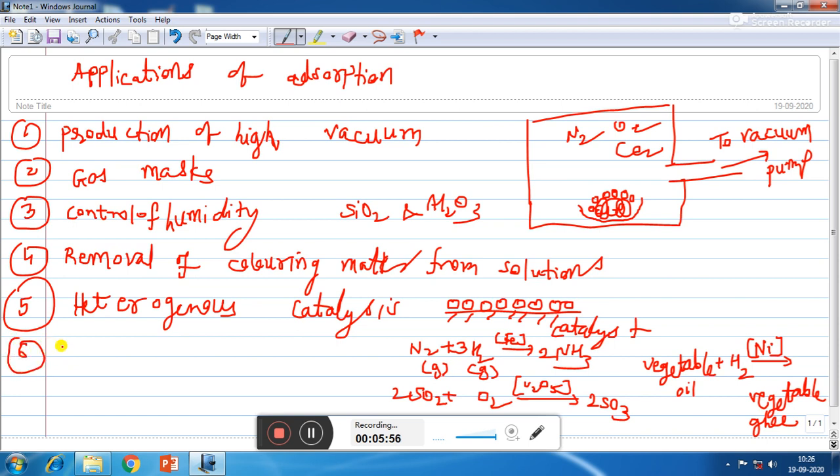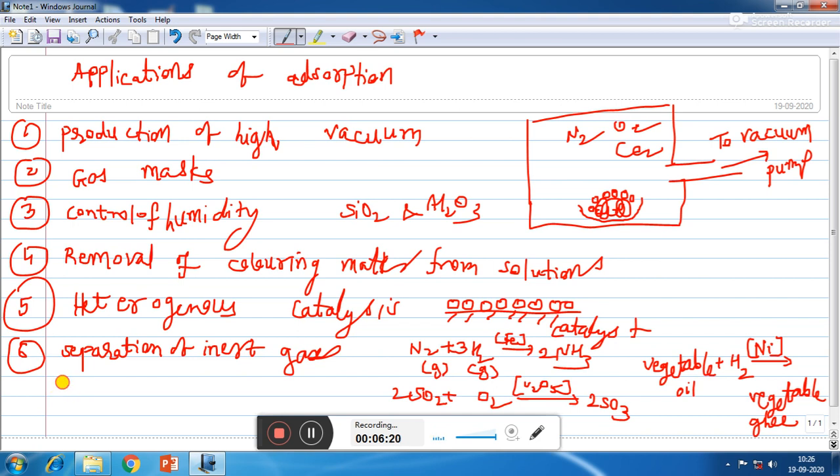Number 6, separation of inert gases. Generally, if we have a mixture of gases, in order to separate them, we can use activated coconut charcoal.